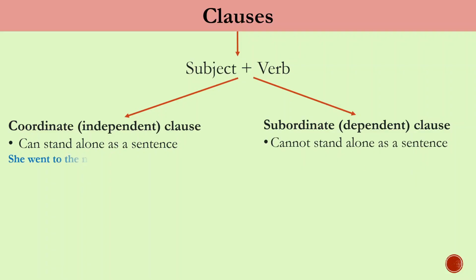For example, in "She went to the market and he stayed at home," "she went to the market" is an independent clause because it can stand alone as a sentence, and similarly, "he stayed at home" is also an independent clause.